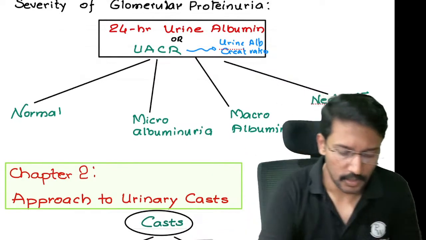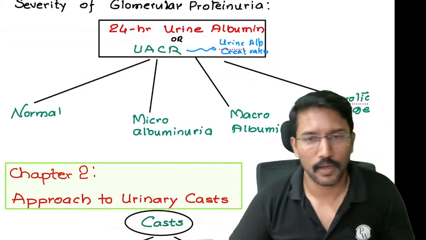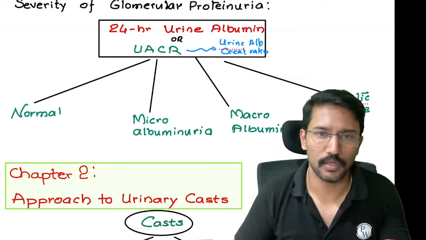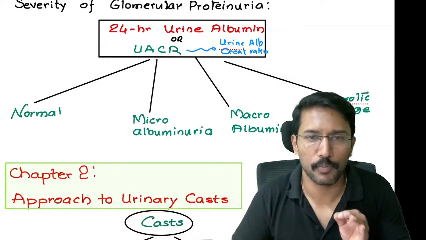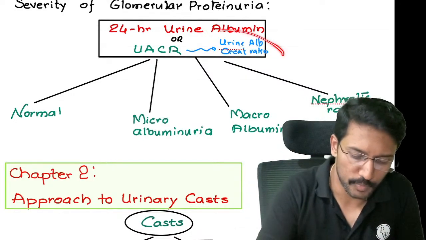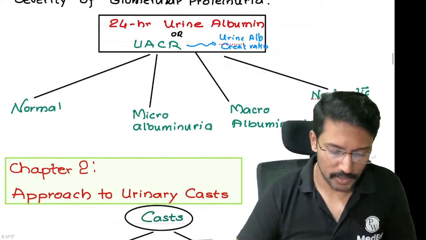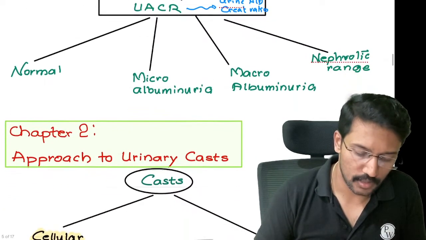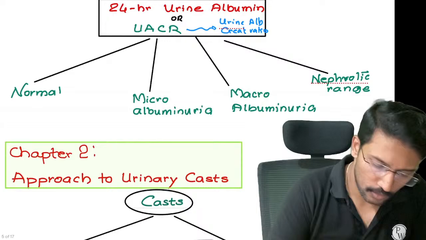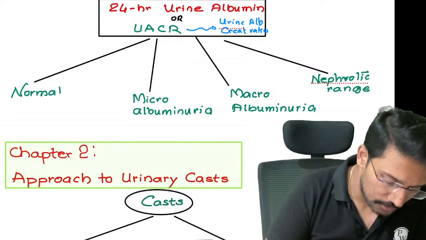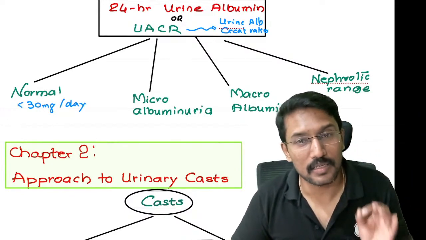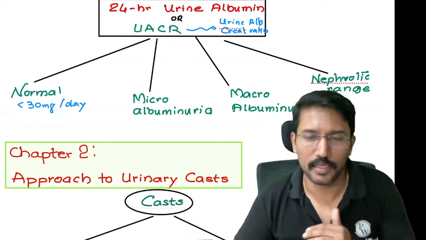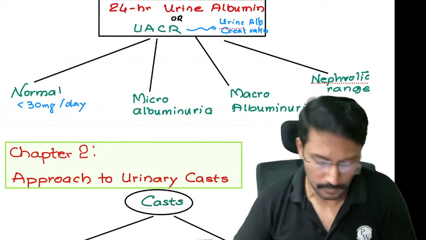So instead what we do is we take a single sample of urine and check how much albumin is there in the urine and how much creatinine is there in the urine. This is what we call urine albumin creatinine ratio. This is what is most commonly practiced today. Okay, so based on this 24-hour urine albumin and UACR, how do we divide? Okay, so the normal urine albumin excretion in 24 hours is less than 30 milligrams per day. Means in 24 hours we excrete less than 30 milligrams of albumin in urine. Anything more than that is abnormal, right?